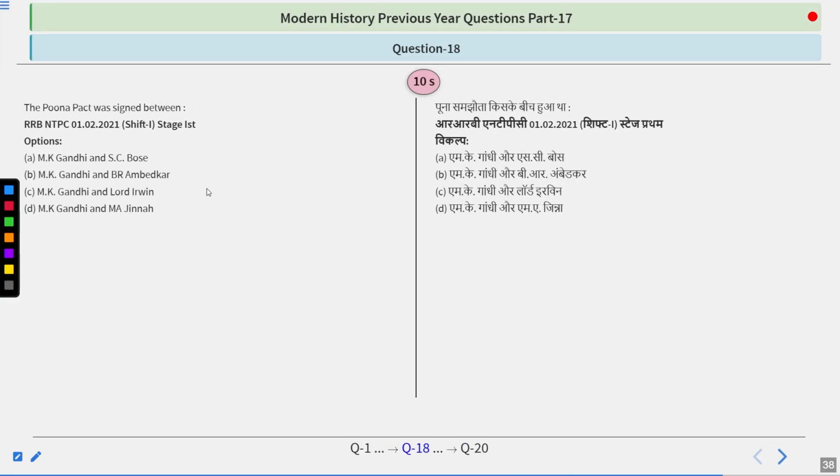Pune Pact was signed between M.K. Gandhi, Subhash Chandra Bose; M.K. Gandhi, Bhimrao Ambedkar; M.K. Gandhi, Lord Irwin; and M.K. Gandhi, Muhammad Ali Jinnah. Think about it.